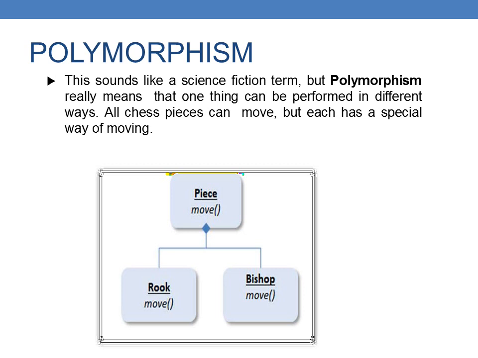Polymorphism is the ability to do more than one form. The same move is going to be done by another player. This sounds like a science fiction term, but polymorphism really means that one thing can be performed in different ways. The chess piece can move, but each has a special way of moving. Each is moving the pieces only, but the way is going to be different.